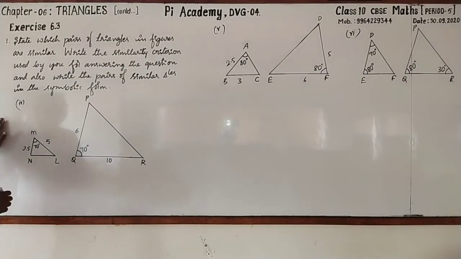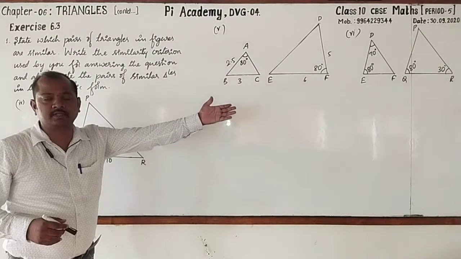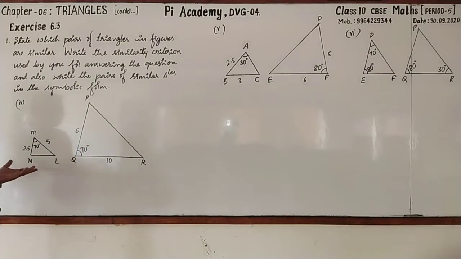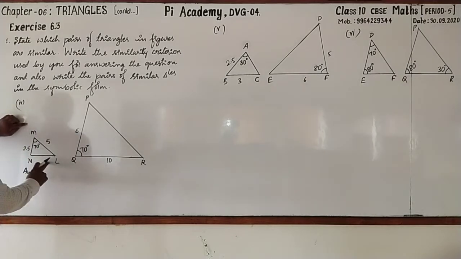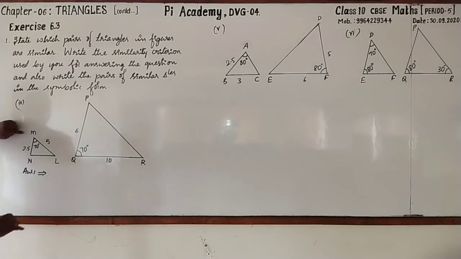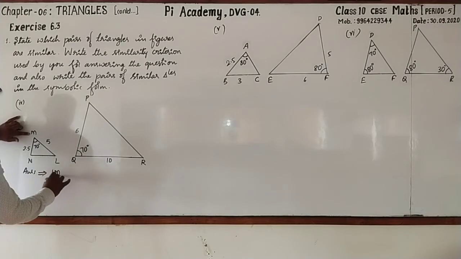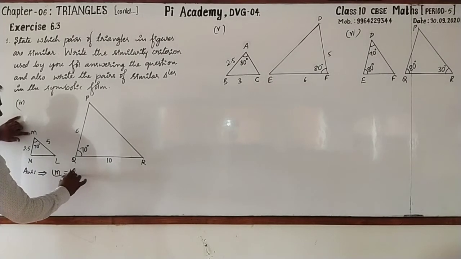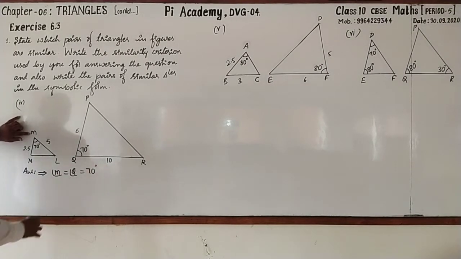Dear students, here I have drawn 3 more pairs of triangles. Please go through these one by one. This is the first one. In this, they are given triangle MNL and PQR. We have to check whether these are similar. Look here, angle M is 70 degrees. Q is also 70 degrees.